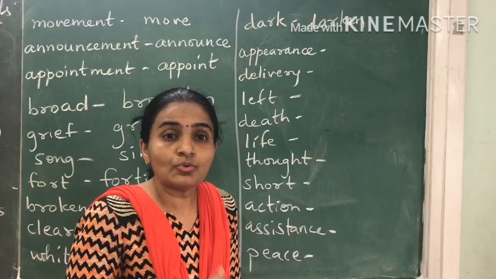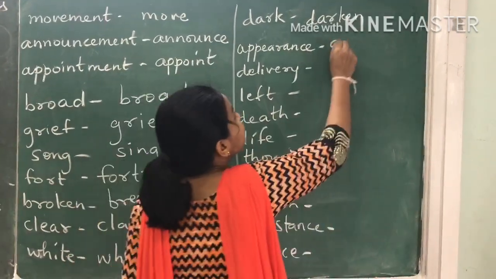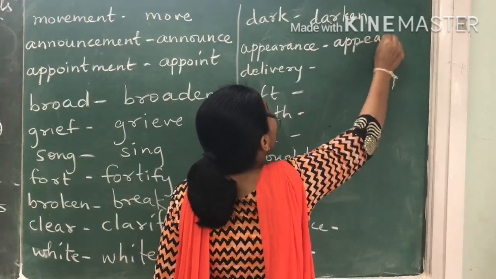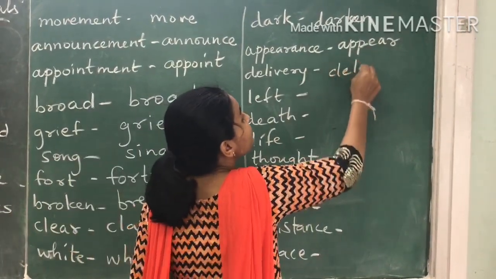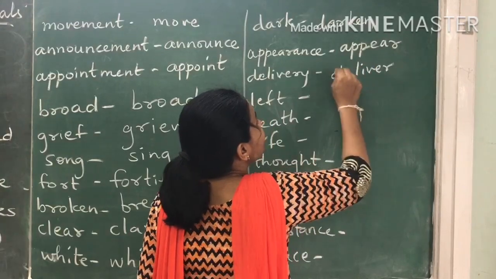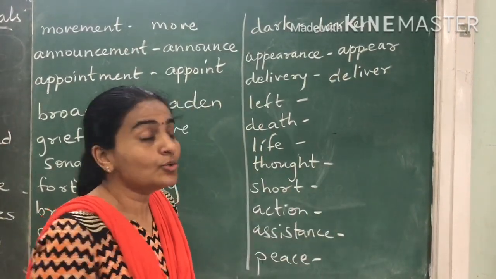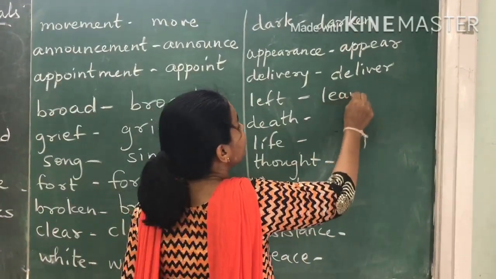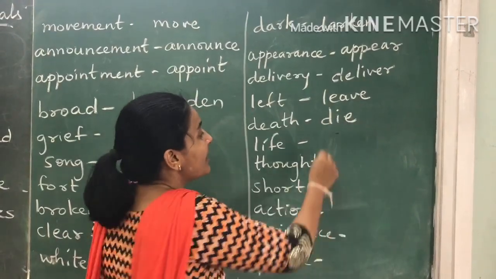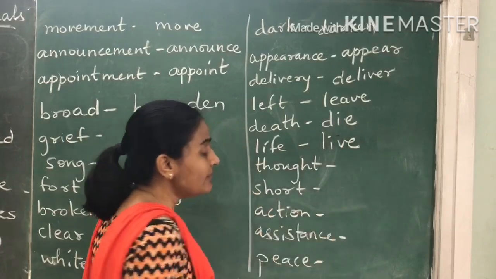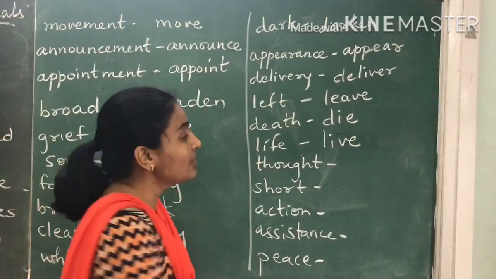Appearance, to appear. Delivery, to deliver. Left, to leave. Death will be to die. Life, to live. Thought, to think.